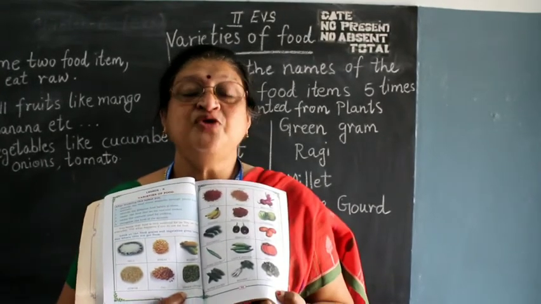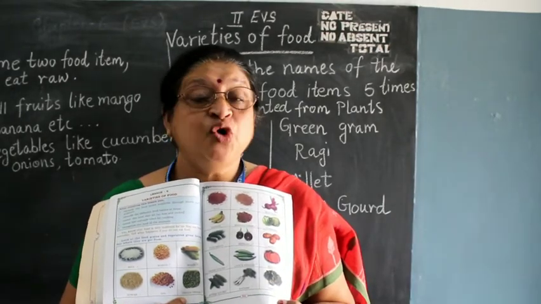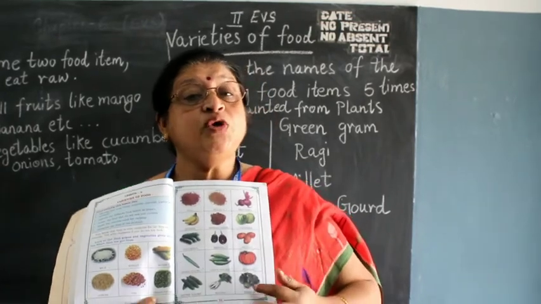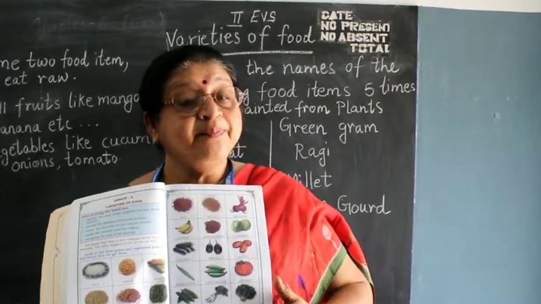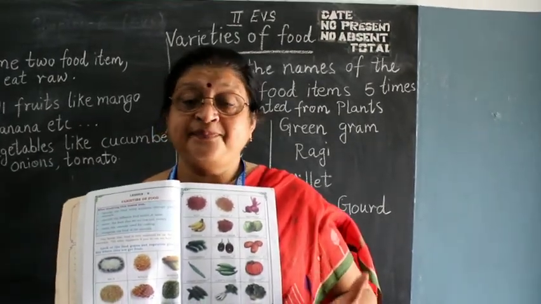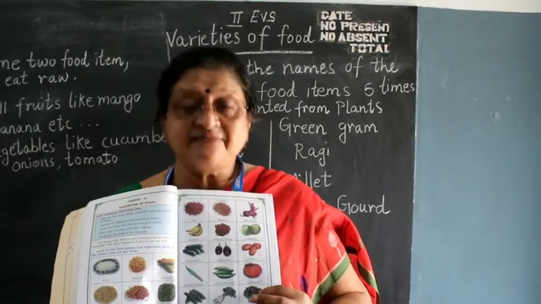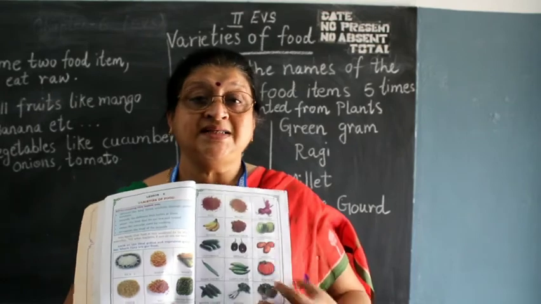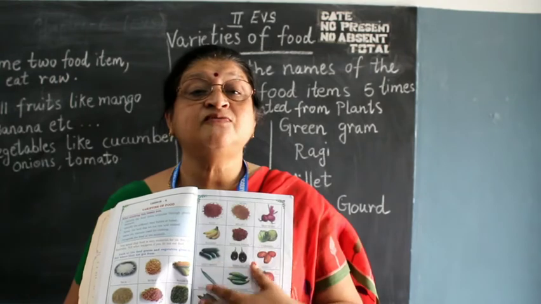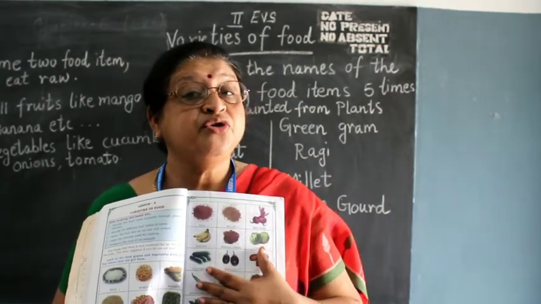You must have seen palak, pudina, curry leaves, basil leaves, rosemary leaves. These are used in salads, but also cooked as dry curry. Some of the palaks can be used with lentils, that is dals. These are the varieties of food you are being introduced to in this lesson.